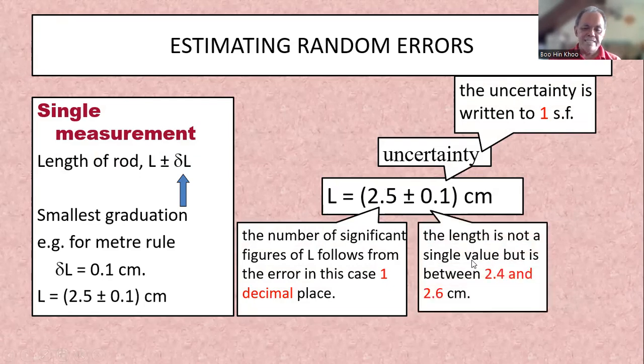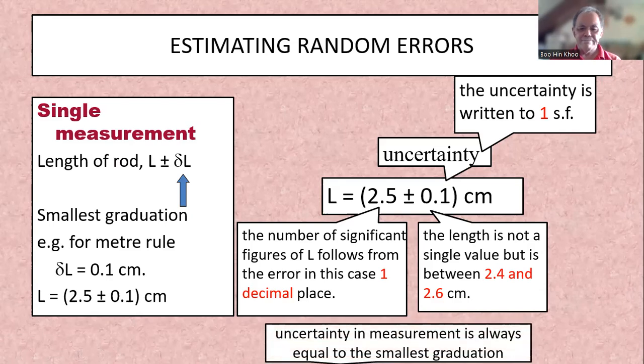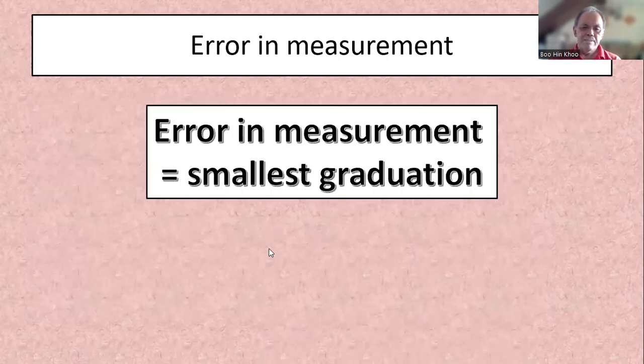So it tells us that the length is not a fixed value, not a certain value. It's between 2.4 and 2.6 cm. That's why it means uncertainty. Not sure. It's not a single exact value. It has uncertainty. There's an error. Uncertainty in measurement is always equal to the smallest graduation. That's important to remember. That is your measurement, and that is the smallest graduation. So the error in measurement is the smallest graduation.